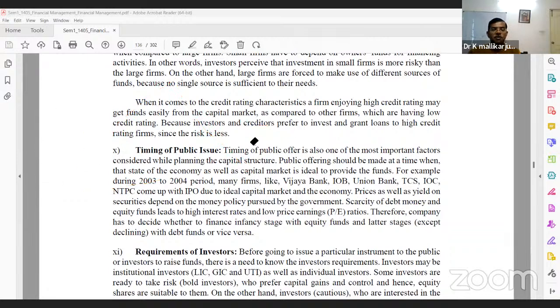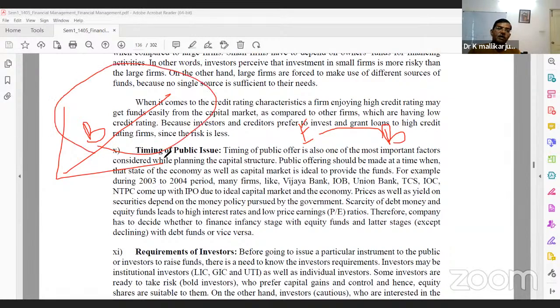In a bear market, people move from equity to debt, equity to debentures. For example, this is a bull market. The investors, the bond holders, move to equity. If it is a bull market, bond holders will sell the bonds and buy equity stocks.